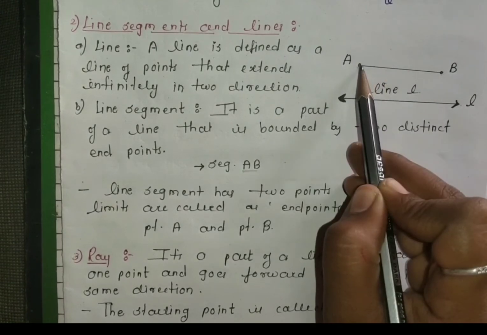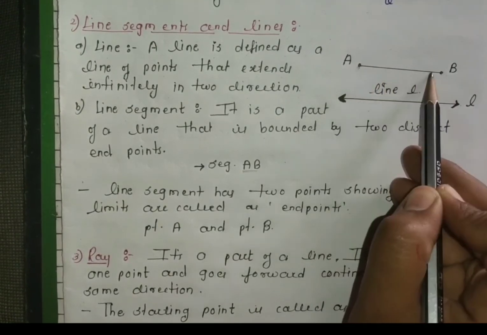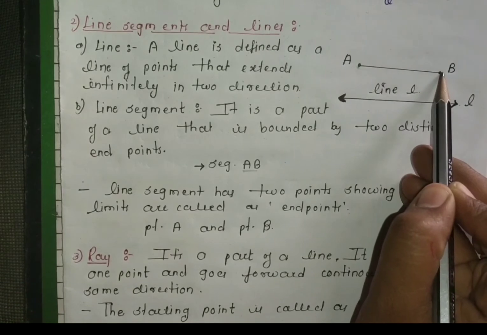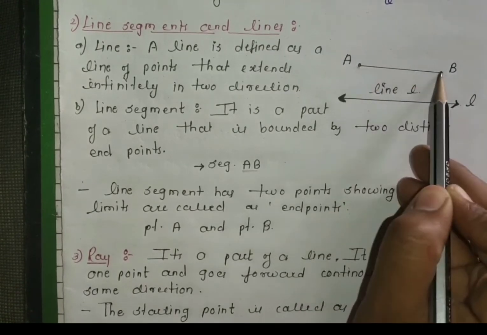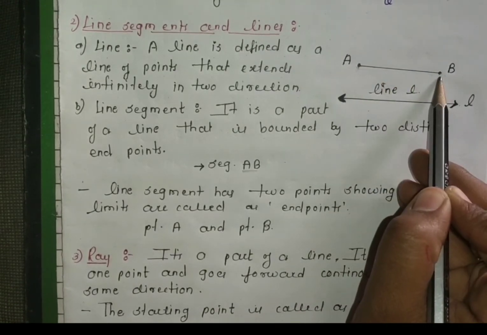As we learned, a line segment is a part of a line that is bounded by two distinct points, and these two distinct points are called the endpoints.